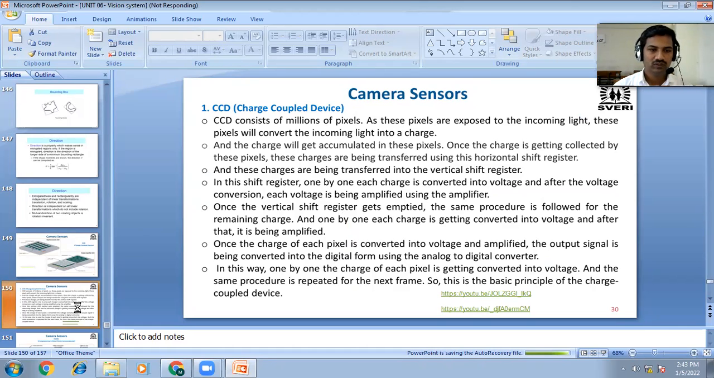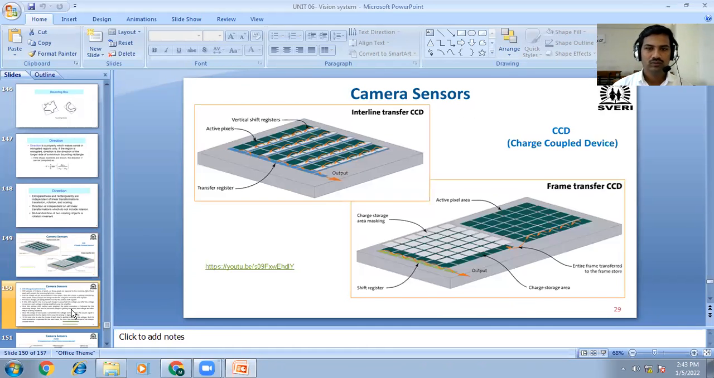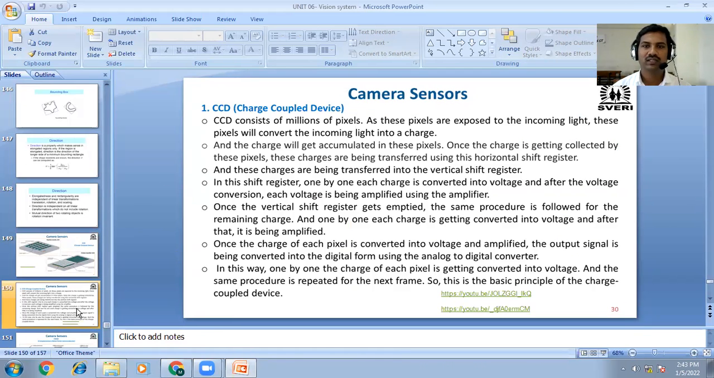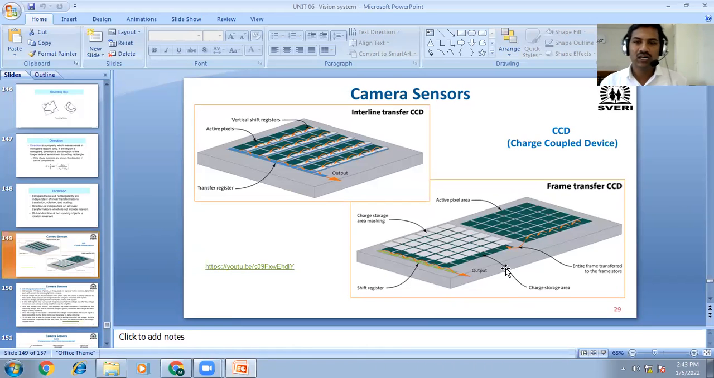Now, here you will observe the pixels, number of pixels are there. As these pixels are exposed to incoming light, these pixels will convert the incoming light into a charge. These pixels are converted into the charge when the light is incident on this plate.